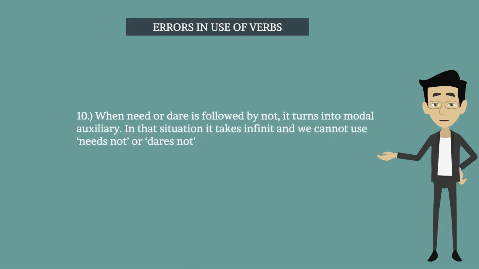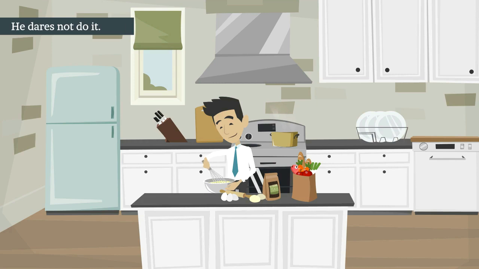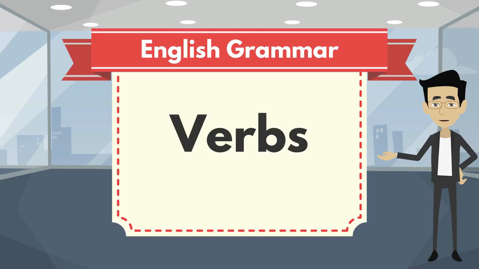When need or dare is followed by not, it turns into modal auxiliary. In that situation, it takes infinitive and we cannot use needs not or dares not. Let's see the example. He dares not do it. This is incorrect. He dare not to do it. This is correct. So this is about verbs.